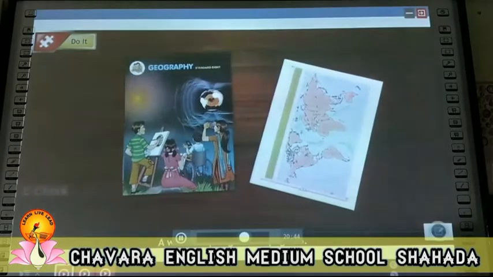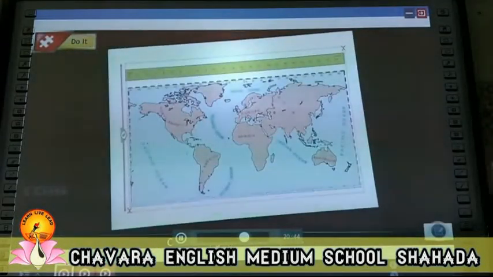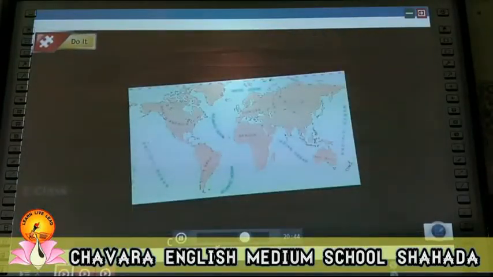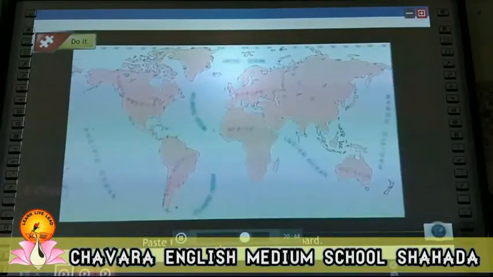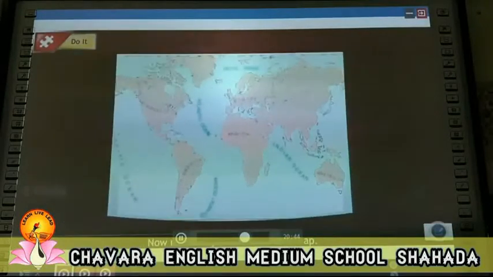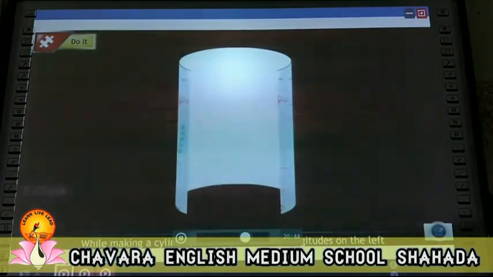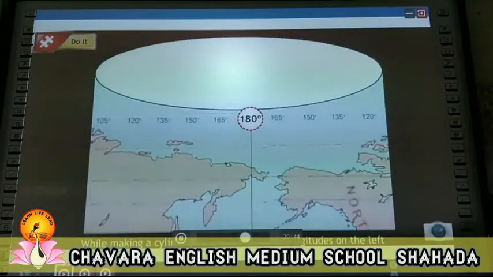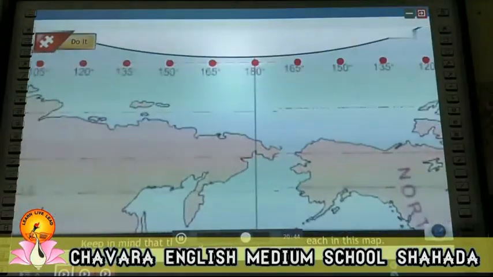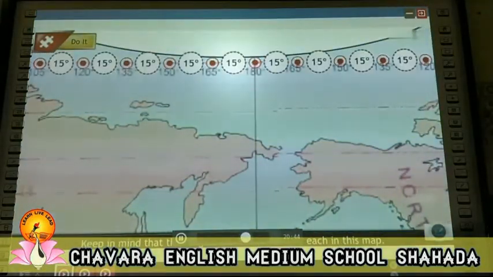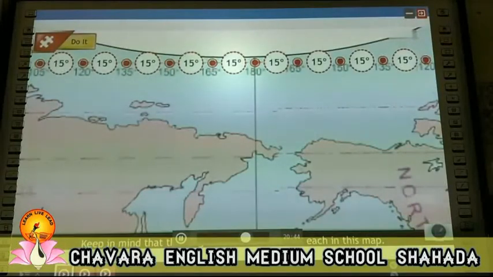The map is given on page 76. Cut it along the dotted lines. Paste the cut map on hard cardboard. Now make a cylinder out of this map. While making a cylinder, make sure the 180° longitudes on the left and the right sides are superimposed on each other. Keep in mind that the longitudinal interval is 15° each in this map.